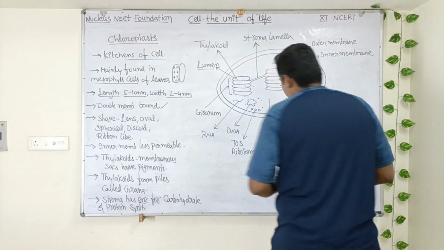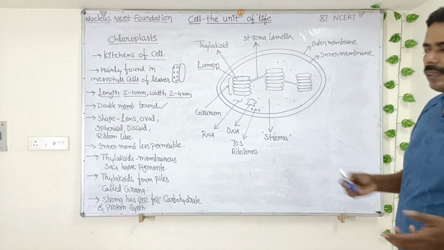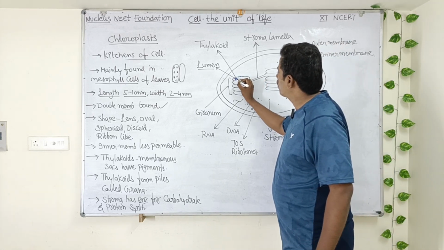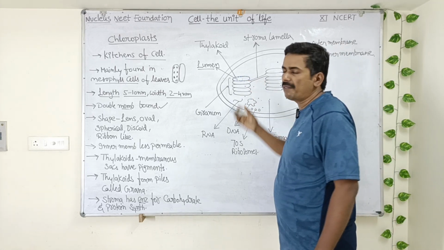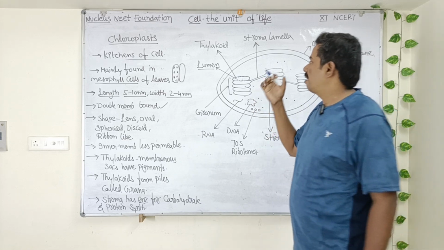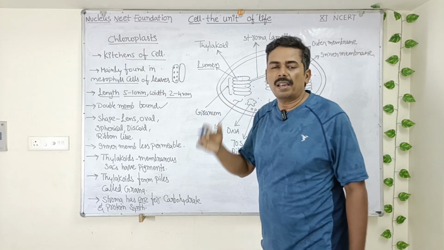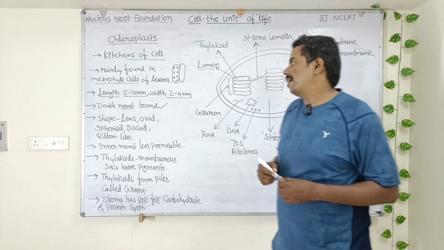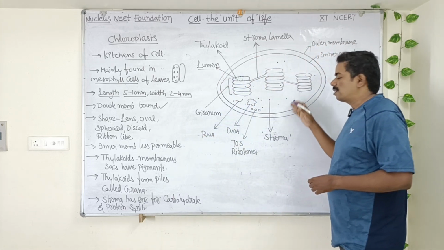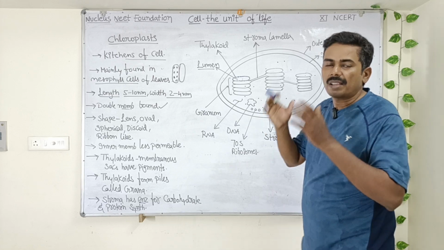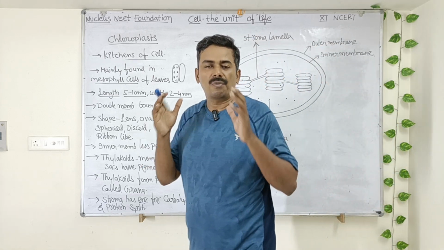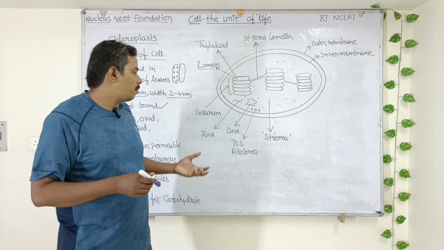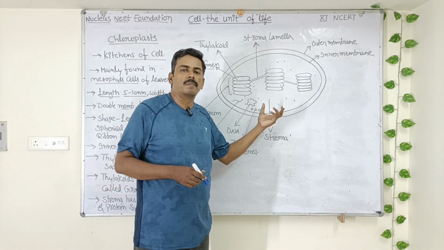Okay. Now let us briefly discuss how a chloroplast will work. So when sunlight falls on the chloroplast, what happens? The photosynthetic pigments, chlorophyll pigments, they will capture the light energy and convert the light energy into chemical energy, that is ATP and NAD. Okay. So these chemical energies later they will be used in the stroma to convert the atmospheric carbon dioxide into the food material, that is glucose.